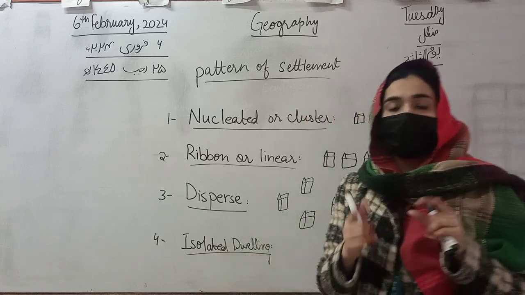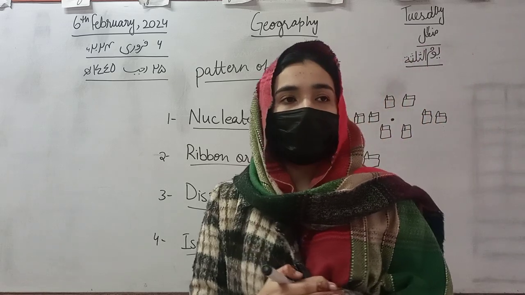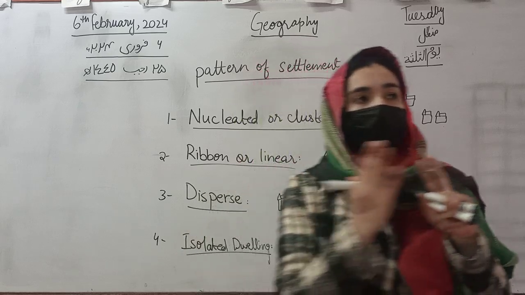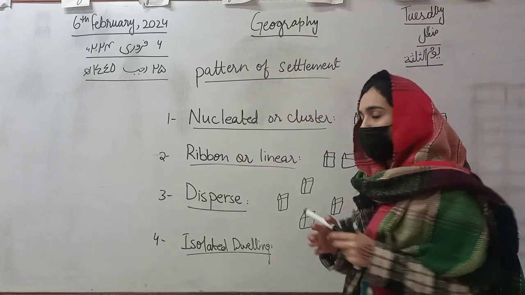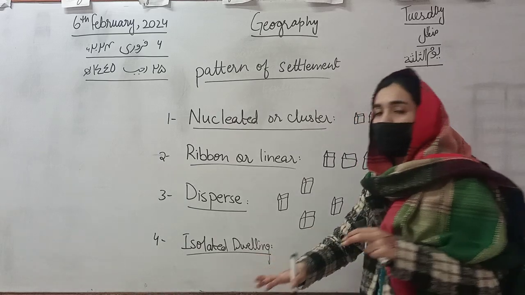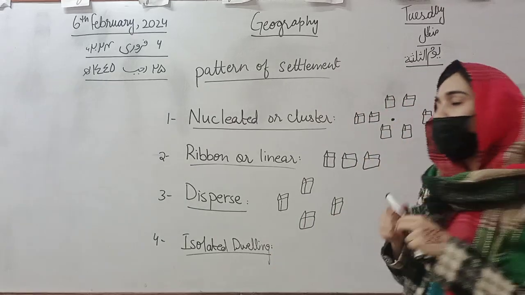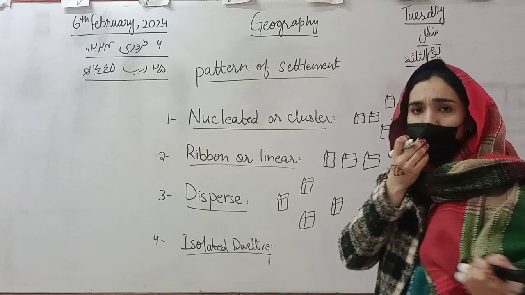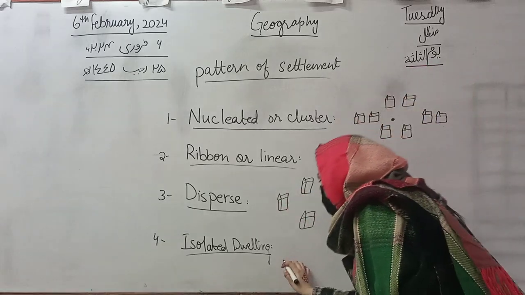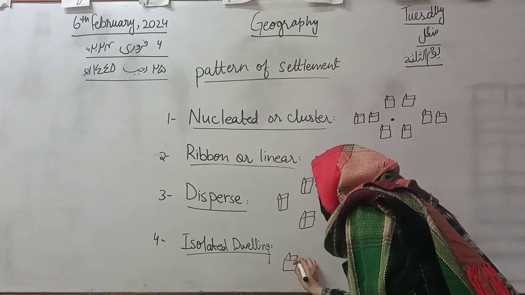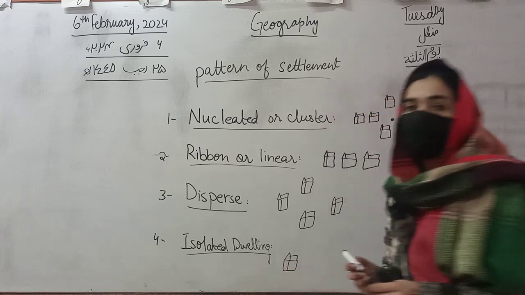The house is in isolation, away from other settlements. Isolated dwelling is the pattern of settlement in which only a single house is present in a particular place.